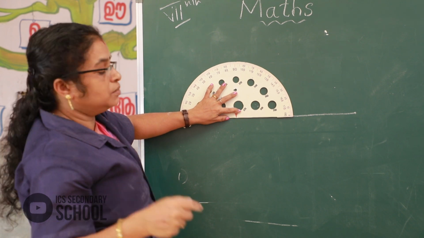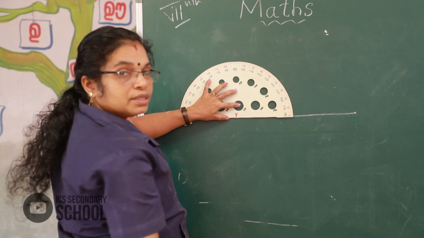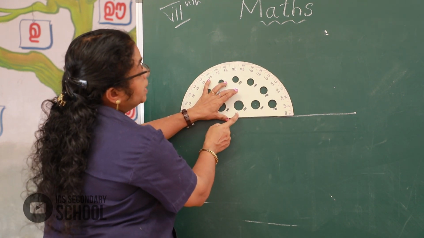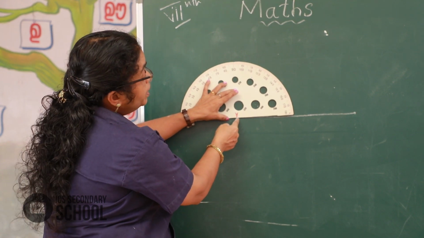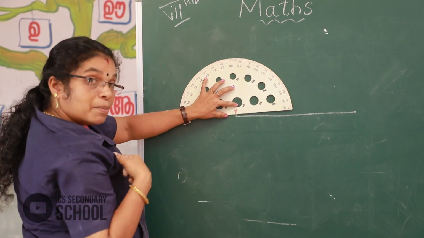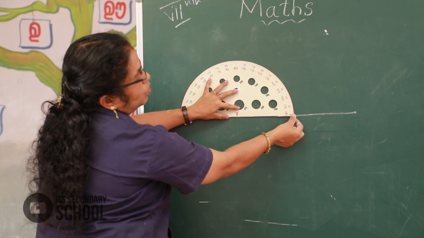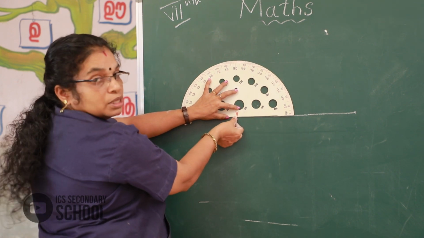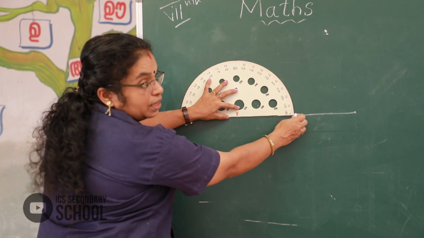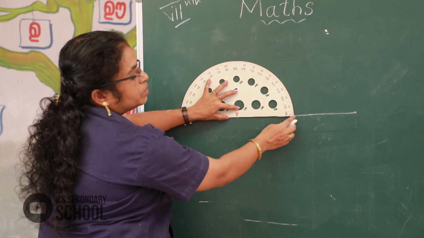Okay, are you ready? First we draw a line, then 2 points there, then take a protractor and put the center of the protractor on the first point. Ready? Okay. Here also 0 matches this point. Look here, 0, look here, center, same to same.